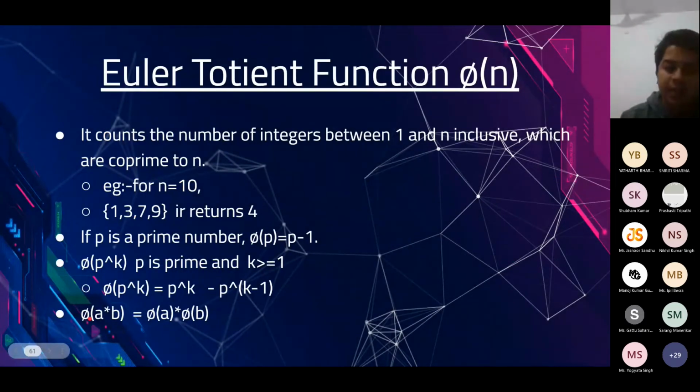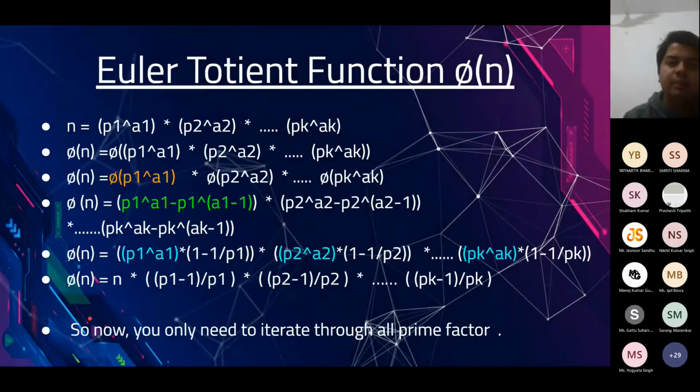Now using these three basic properties, we can calculate the Euler-Totient function value for any general number. Let's say we have a number n, which is expressed as p1 raised to the power a1 into p2 raised to the power a2, and so on. As all these are co-prime to each other, I can write them as the product of the Euler-Totient function of individual numbers. Then I calculate them using the second property that we just studied. Finally, it reduces to this equation, that is n into (p1 minus 1) upon p1 into (p2 minus 1) upon p2, like this.